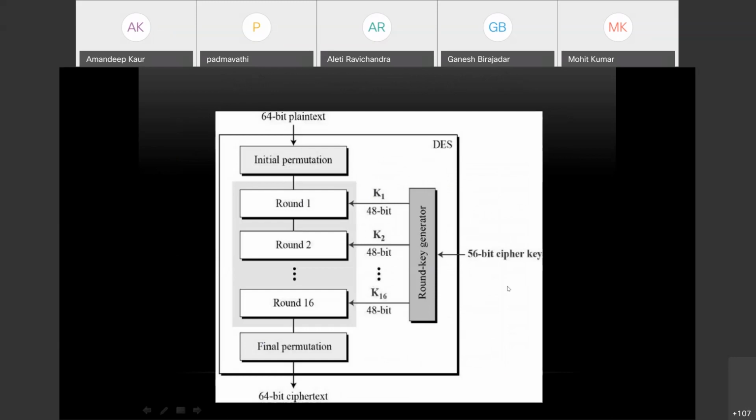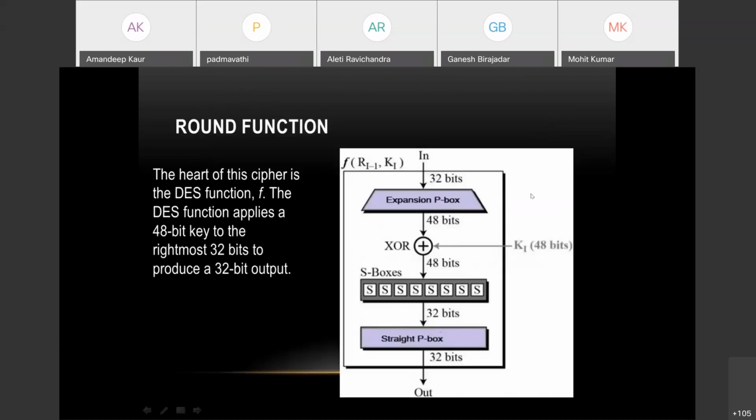Now we will look into the round functions. These are basically functions. If you think of this as a proper algorithm or a C program, then you will be writing this, you'll be inputting this text, taking it from the user, and then you're performing a function of initial permutation, then there is a function of round 1, function of round 2, and so on. So this is a round function.